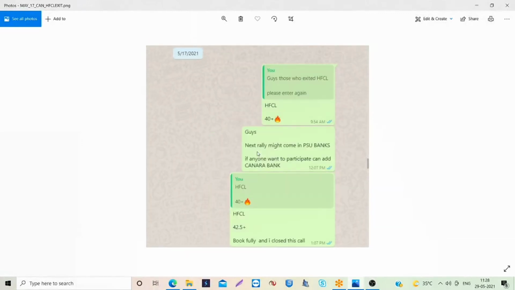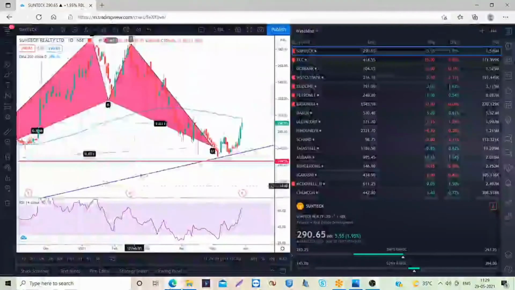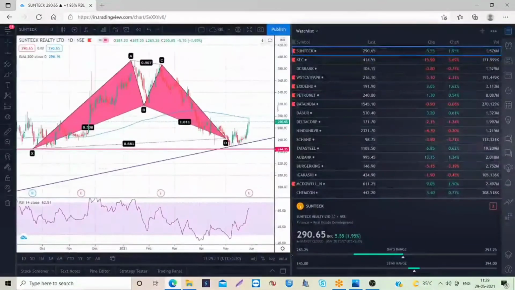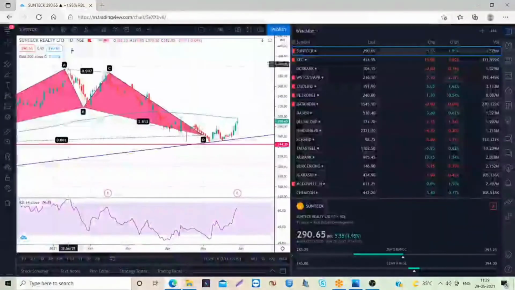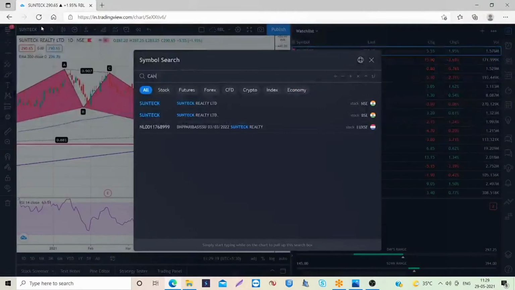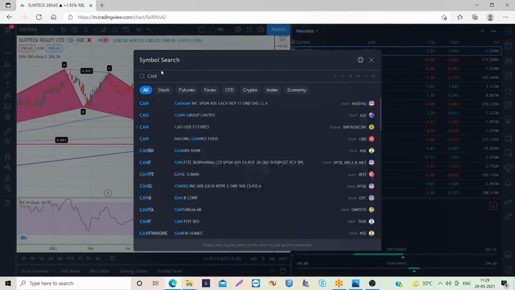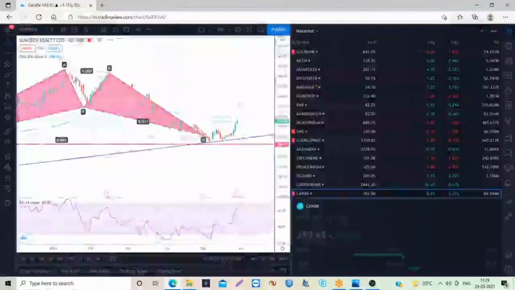I forgot to tell one thing. On 17th May, we predicted that there might be some rally in the upcoming days in the PSU banks. When you consider the PSU banks, especially SBI, SBI is the leader of PSU banks. After that, I saw most of the stocks give good bullish momentum and good returns, but Canara Bank did not give as good returns compared to its peers. So we thought there might be some rally in Canara Bank.